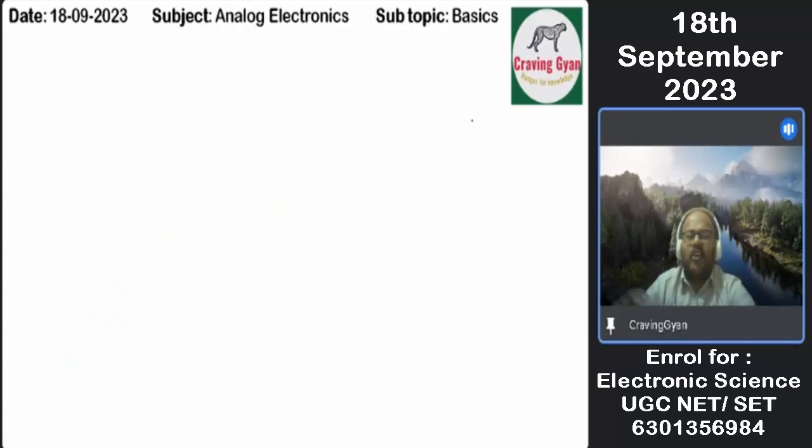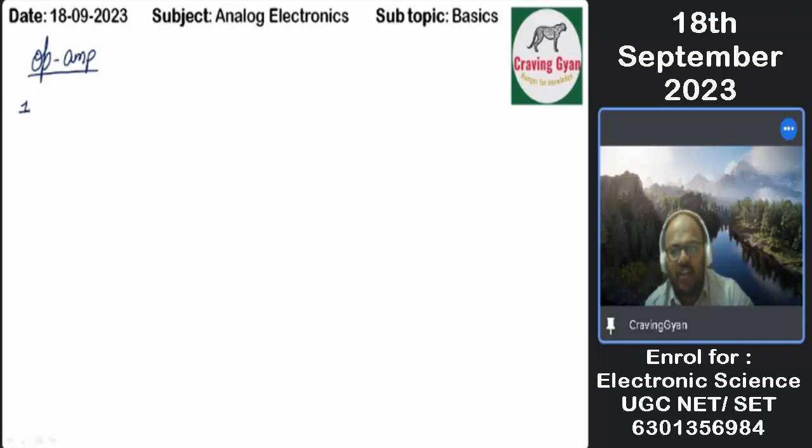Now, with respect to an operational amplifier, we have made a dedicated video and I have uploaded it. But the thing is, what sort of question they are asking, and how to answer it, is also important. If you are making silly mistakes with respect to these topics, somewhere it creates a negative impact on our results. Even one question's marks are very important. If you lose 2 marks, you are gone. If they ask simple questions and you are not in a position to answer, then we feel somewhat bad. First thing is, op-amp stands for operational amplifier.